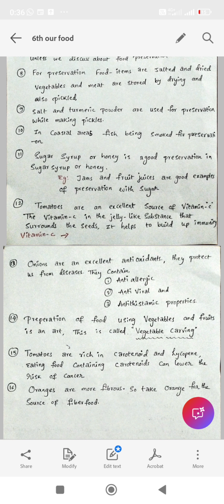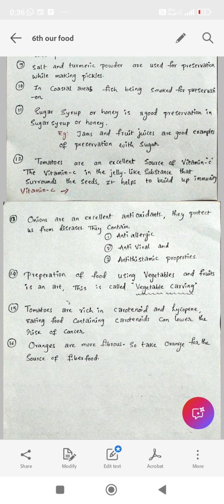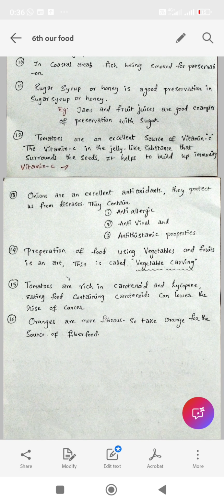Sugar syrup or honey is a good preservative. You people are taking jams and fruit juices. These are all types of methods for preservation of fruits. Clear?